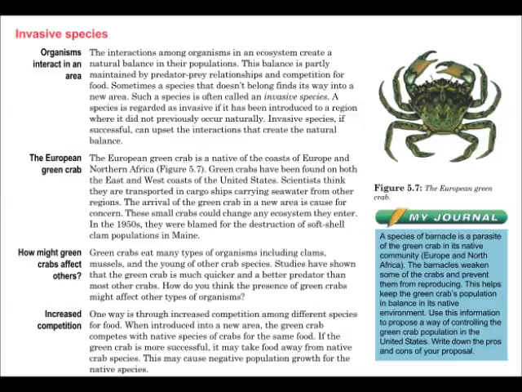One way is through increased competition among different species for food. When introduced into a new area, the green crab competes with the native species of crabs for the same food. If the green crab is more successful, it may take food away from the native crab species. This may cause negative population growth for the native species.